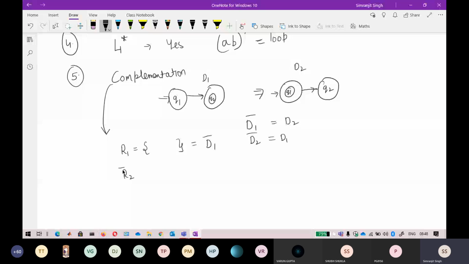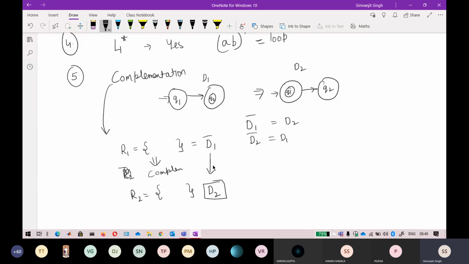Okay, so it will result in D2, and that D2 is also regular. What is the property of a regular language here? If you are able to design a DFA, then it means that it is regular in nature. If you remember the identification of regular languages, it is based on the same thing: if you are able to design a DFA, then it is also a regular language.